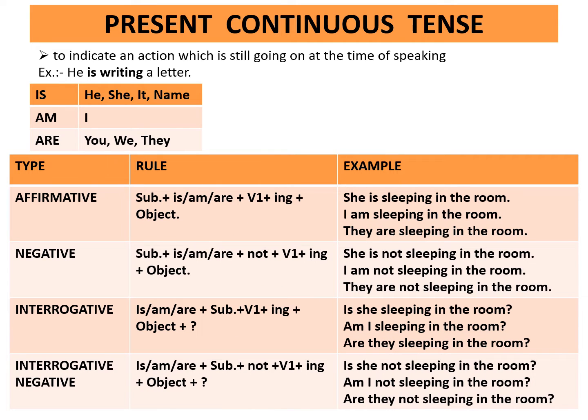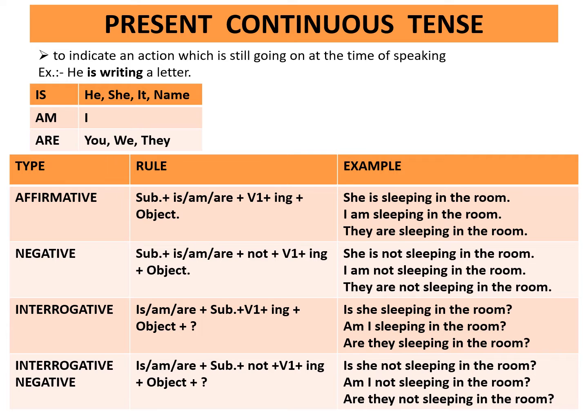Affirmative. Rule is subject plus is or am or are plus first form of the verb plus ing plus object. Example, she is sleeping in the room. I am sleeping in the room. They are sleeping in the room.